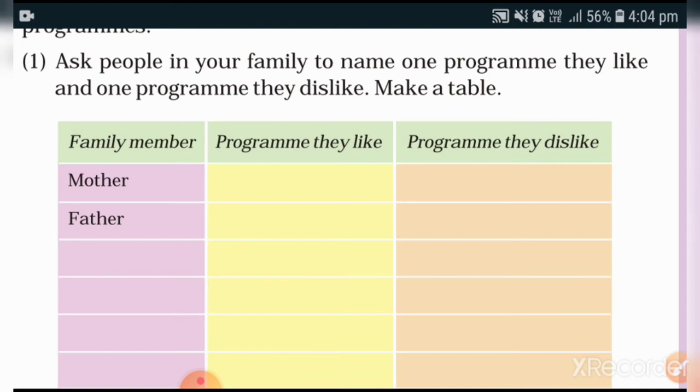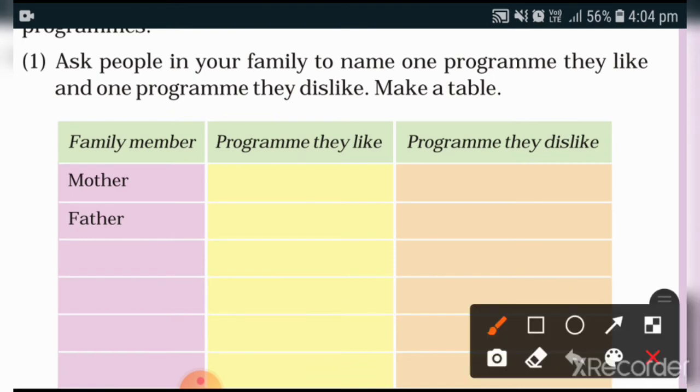So you can write here first mother, father, then brother, sister, uncle, aunt, grandfather, grandmother and yourself.